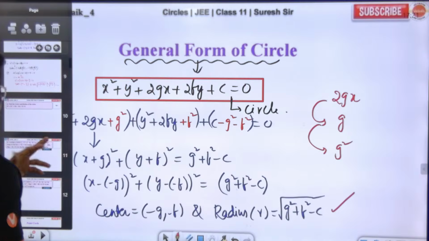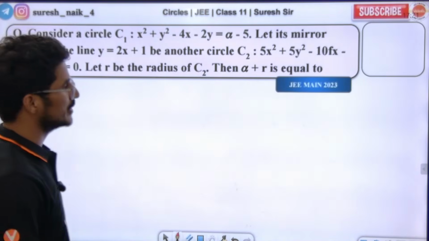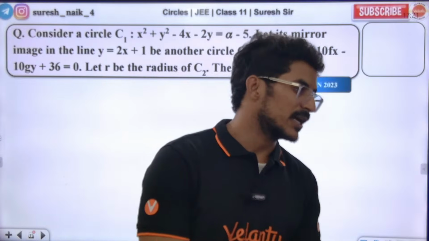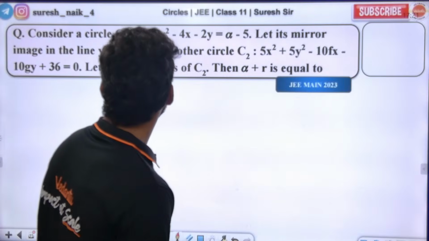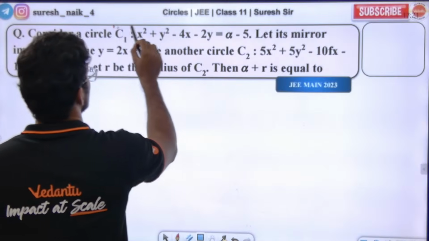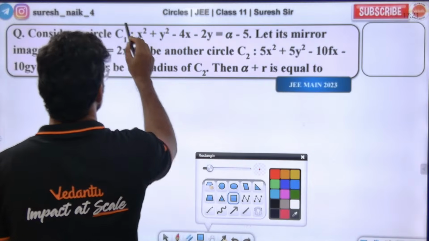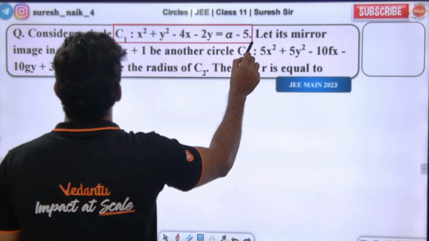Okay, we'll do one question. It's a JEE 2023 question. I'll tell you what they have given in this question. Consider the circle C1, whose equation is given, and consider the center of the circle.